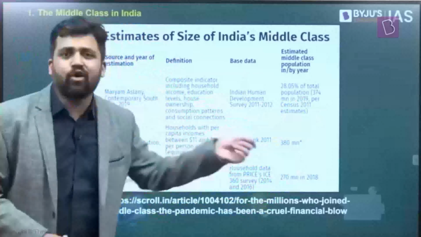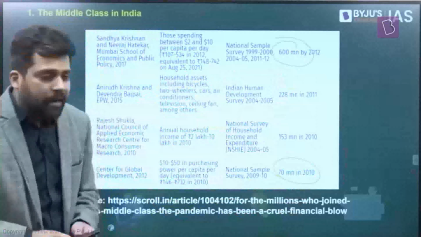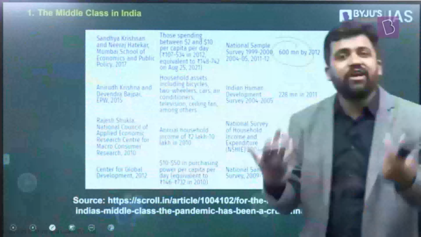This is the next page. According to this estimate, 600 million will be in the middle classes in 2012. The estimates were done before that. While there is another estimate which says 70 million were in the middle class in 2010. So what I want to point out here is that the way you define things, accordingly, your measures will change. Right? So when you are looking at any estimate, try to figure out what all they have taken into consideration. If I'm saying $10 to $20 is the earning for being in the middle class, and if I'm saying $50 to $100 is the income to be in the middle class, the numbers will definitely be different. Right? $50 to $100, very few people will be having that much money. So this is just for your reference, how the number of people in the middle classes changes.